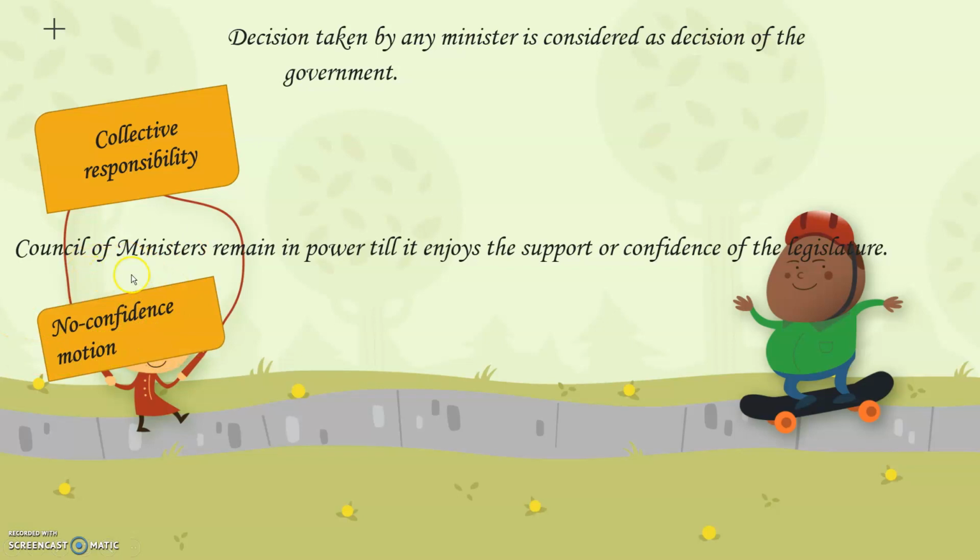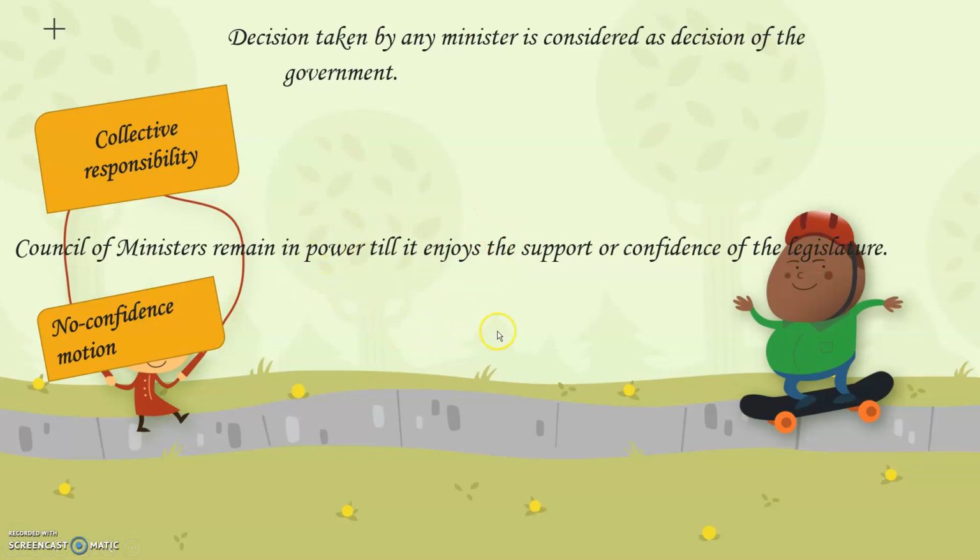That means if any of the ministers among the Council of Ministers is not doing his job properly, the Prime Minister has full right and authority to take him out of the position, and that is called a no confidence motion. That means the minister can enjoy the post until he does all his work on time, or rather he acquires the confidence of the people.